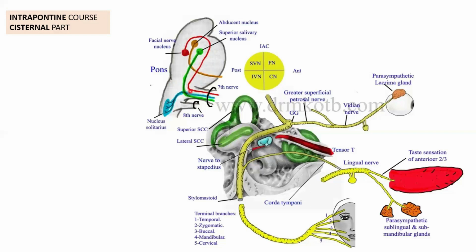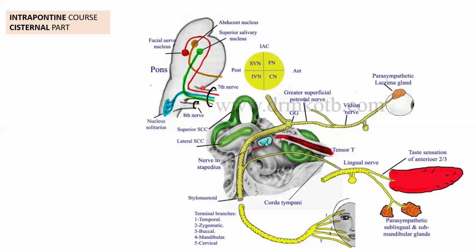So this internal genu and the course of the facial nerve fibers within the pons, we call it the intrapontine part. Okay, then it exits the pons at the pontomedullary junction by two routes, the motor route and the sensory route. The motor route, I told you, is large and lies medial. The sensory route lies lateral and is small, and we call it the nervus intermedius or the glossopalatine nerve.